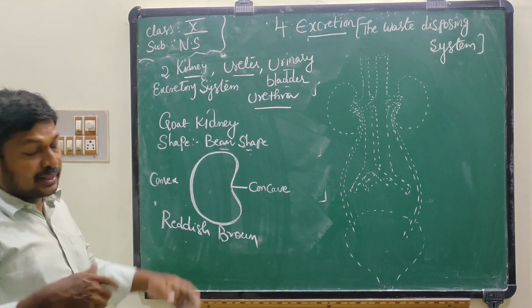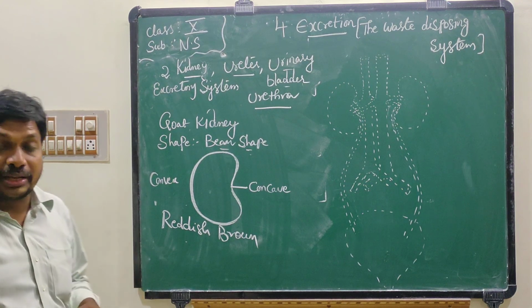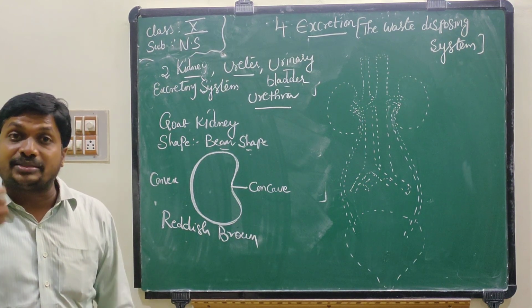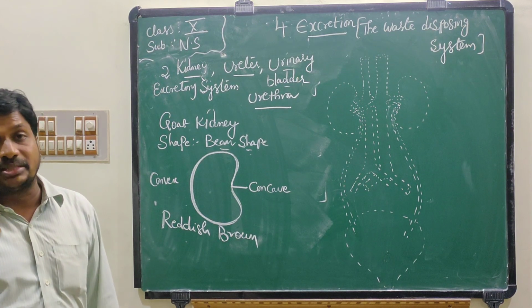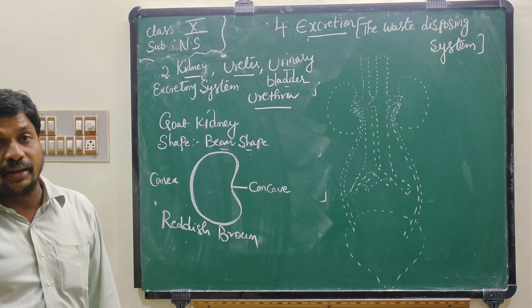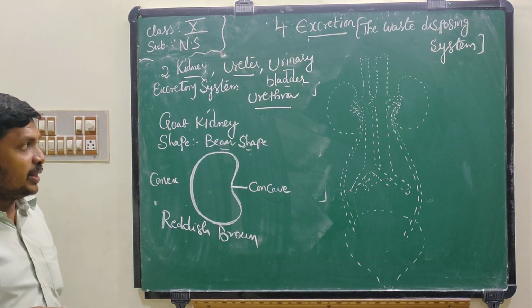Now, in the next class, I will explain about the internal structure of the kidney, what is the length, the breadth and the thickness of the human kidney, and what is the function of the kidney, how waste materials are removed and how urine is formed in the kidneys. I will explain in the next class.